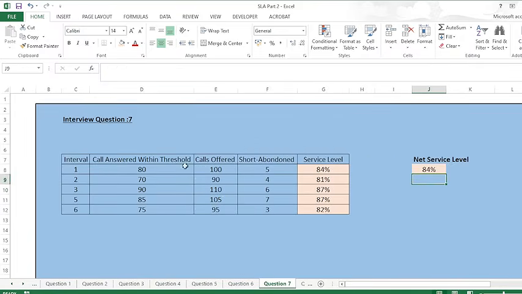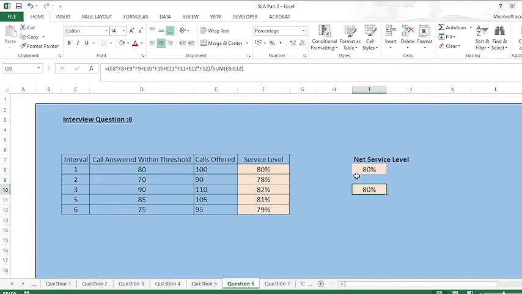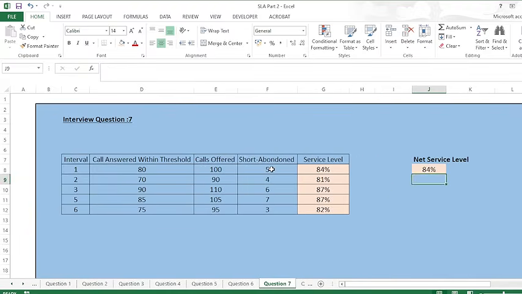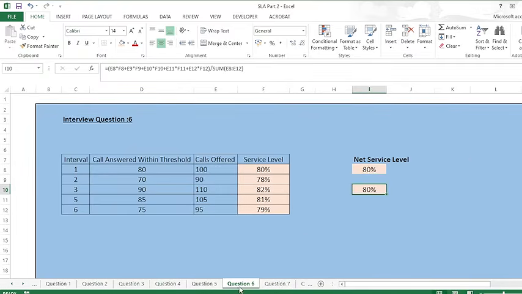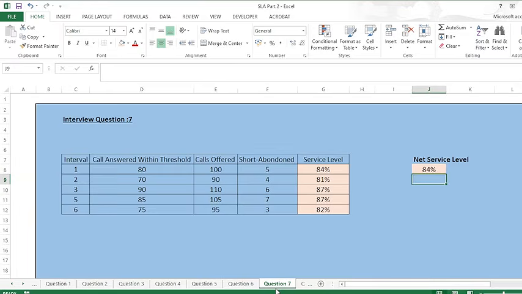The only difference is that in question number seven, I have included the short abandoned calls. So what I want to explain here is the difference in net service level. Here I got a service level of 80%, but when I included the short abandoned calls, I got 84%. The service level has increased. So this is the significance of short abandoned calls.